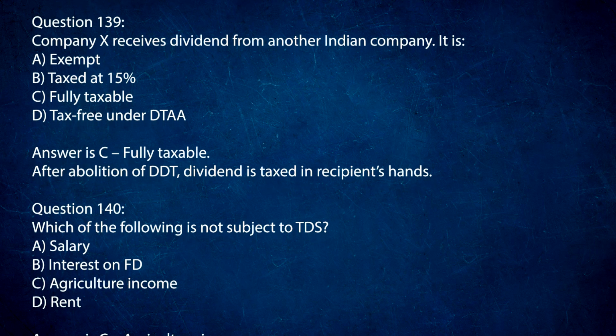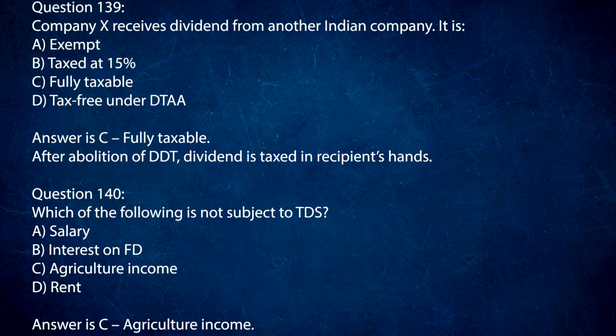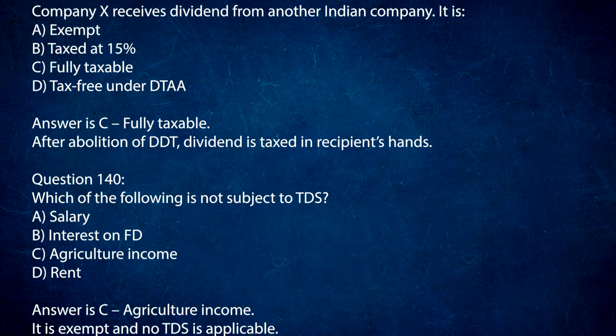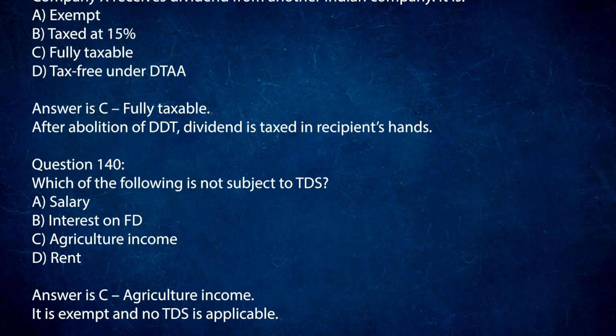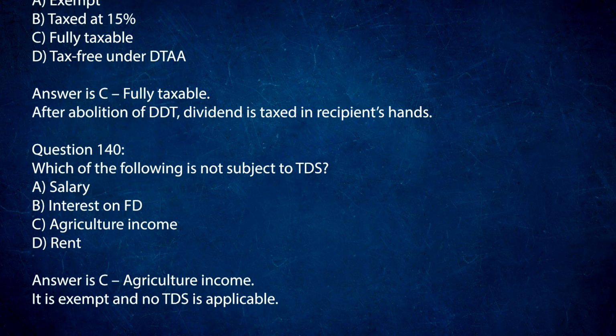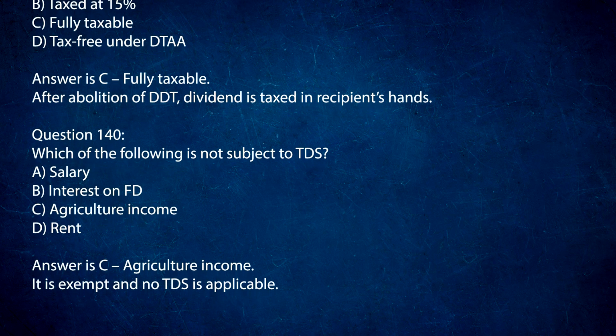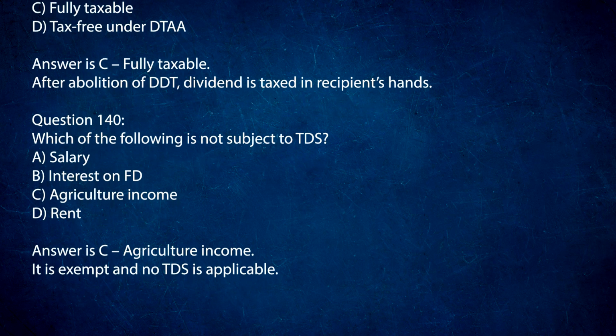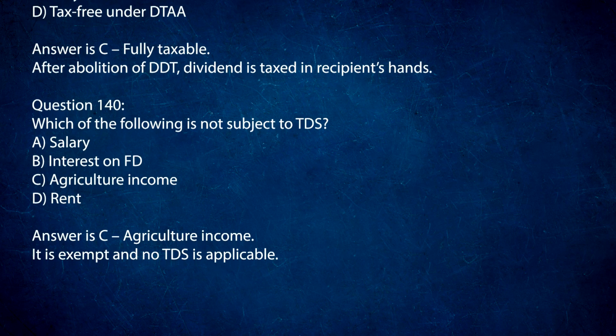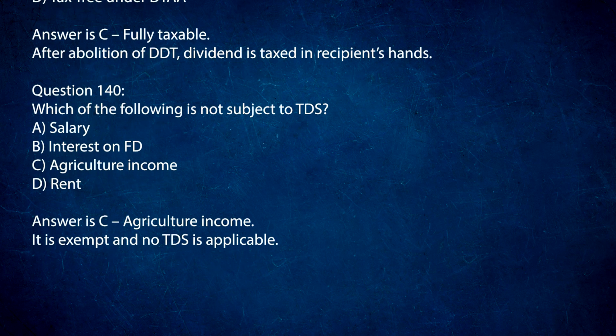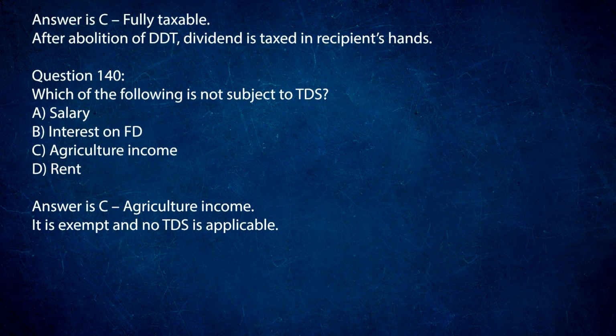Question 140. Which of the following is not subject to TDS? A. Salary. B. Interest on FD. C. Agriculture income. D. Rent. Answer is C. Agriculture income. It is exempt and no TDS is applicable.